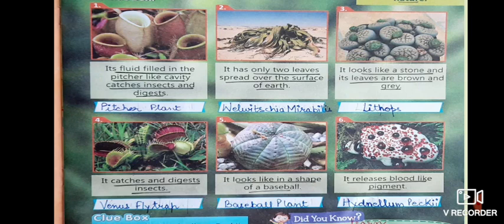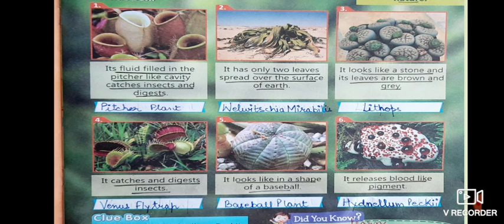So that means it is a pitcher plant. Okay. Next one. It has only 2 leaves spread all over the surface of earth. Now you can see the pictures which is given in your books. It has only 2 leaves which is spread widely on the surface of earth. You can see the picture. It is Welwitschia mirabilis.